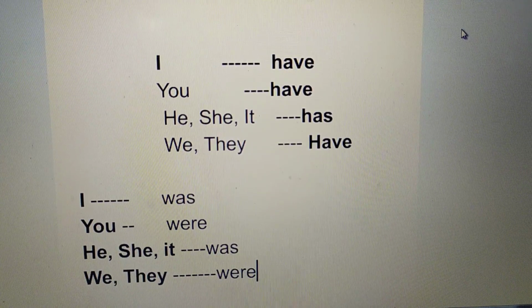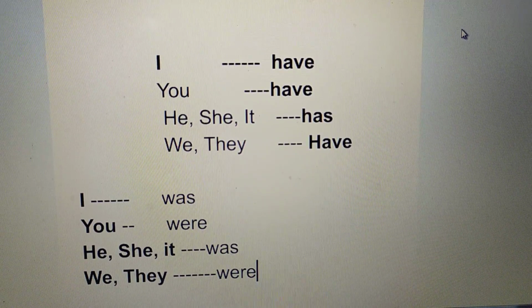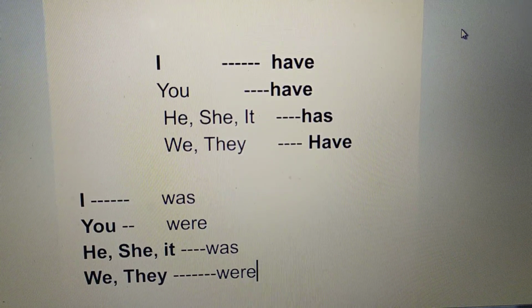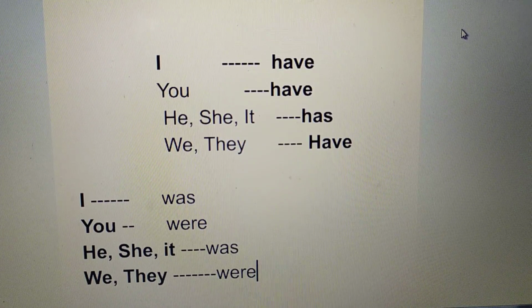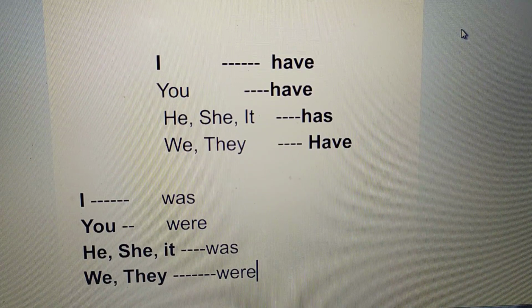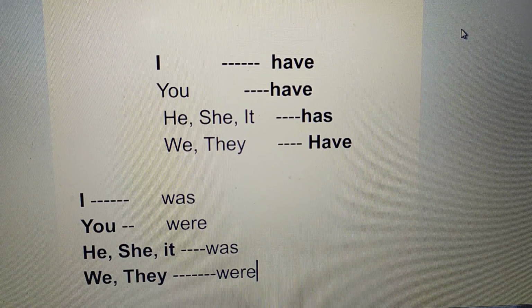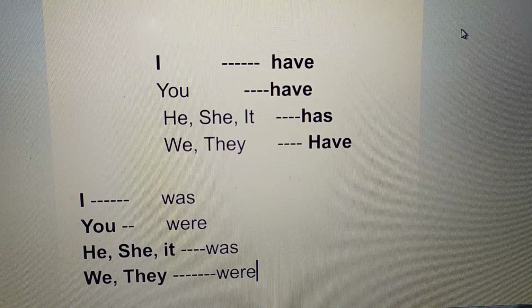Was is used with singular nouns or pronouns. For example, I said he was 5 years old. So he is the third person singular pronoun, so was is used. And were is used with plural pronouns. Means was is used with I, and were is used with you. Both the pronouns are singular pronouns.